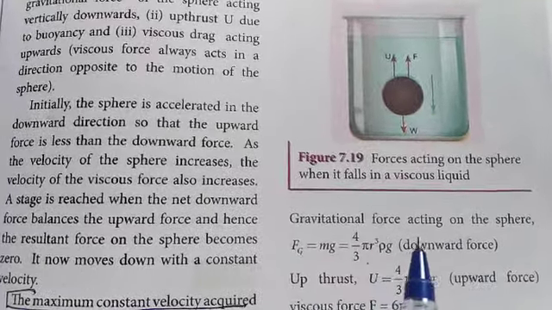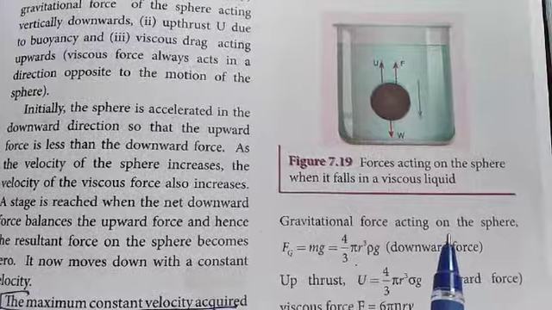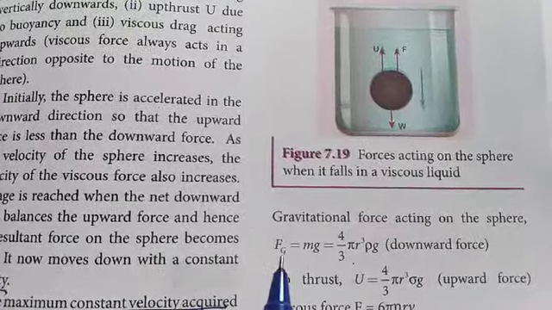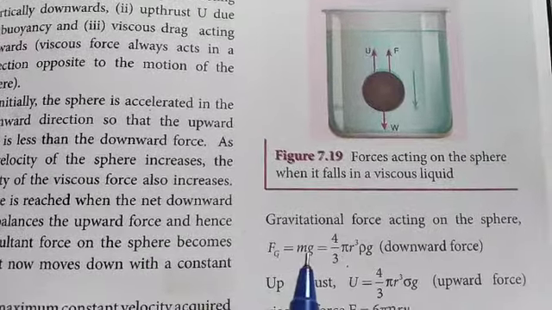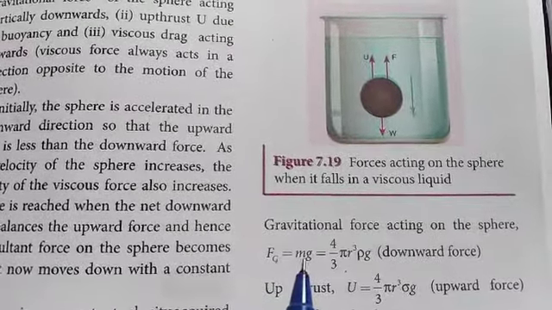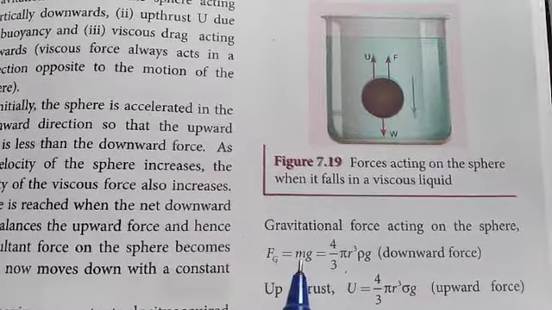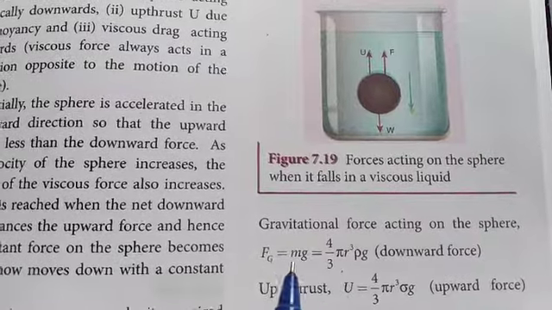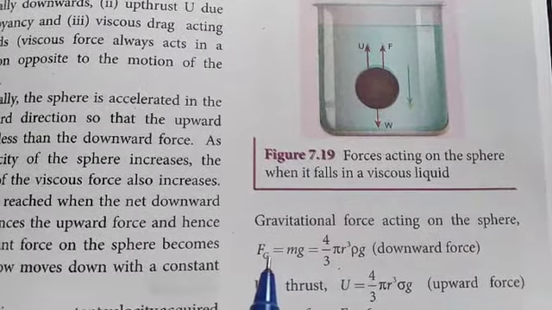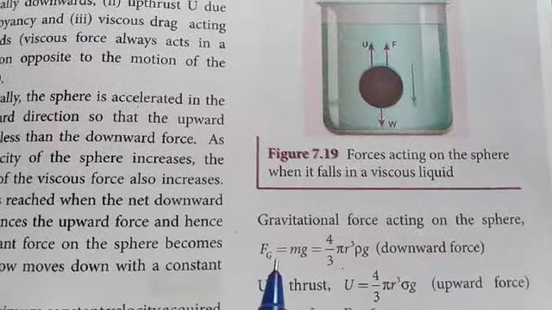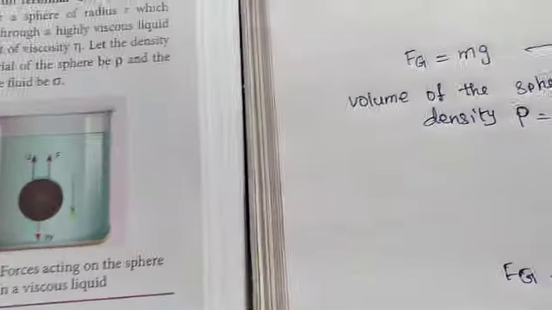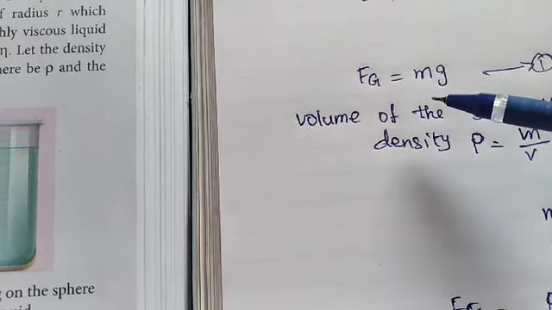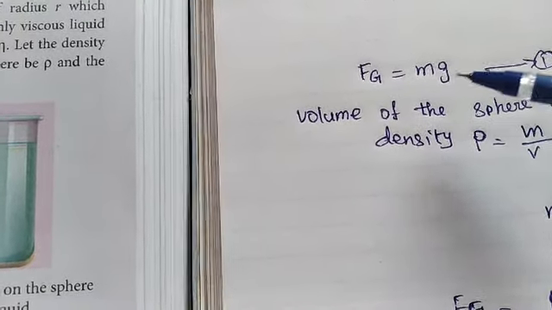So the gravitational force acts on the sphere downward. This is weight. So gravitational force Fg equals mass into acceleration due to gravity. m represents the mass of the sphere, g represents acceleration due to gravity, Fg is the gravitational force. Now here, Fg, the gravitational force acting on the metallic sphere, is equal to m into g. This is the weight of the body.